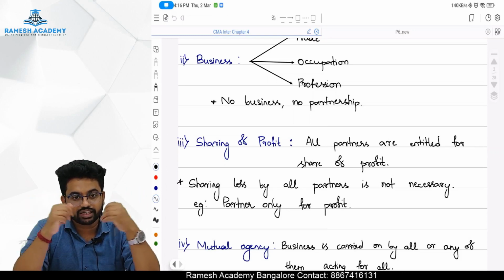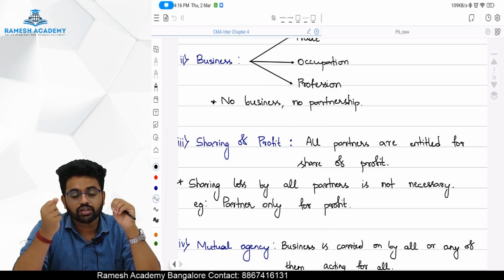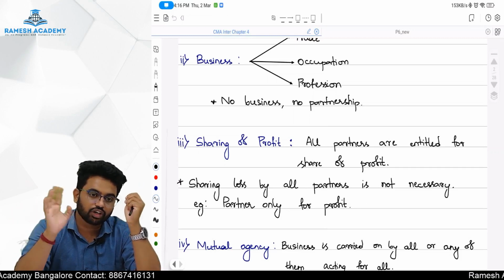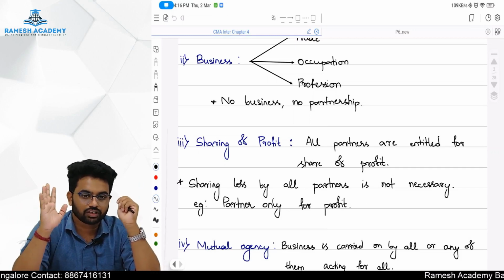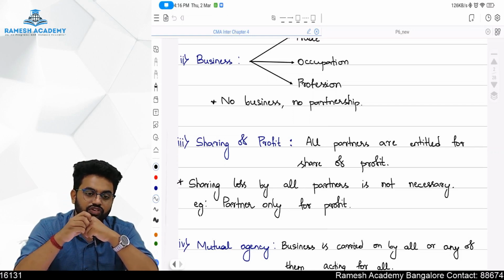Just like a minor. A minor can be a partner in the firm, provided that he will be a partner only for the profit. If there is any loss, he cannot bear it. He will not bear it. Okay. Otherwise, they will bring some 13-14 year old kid and they will start cheating them.